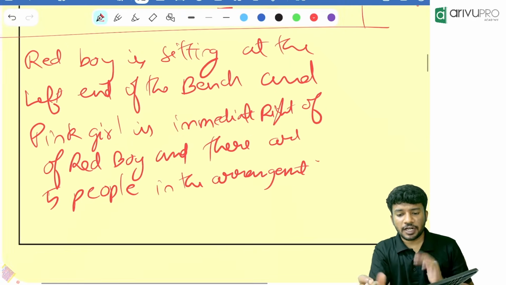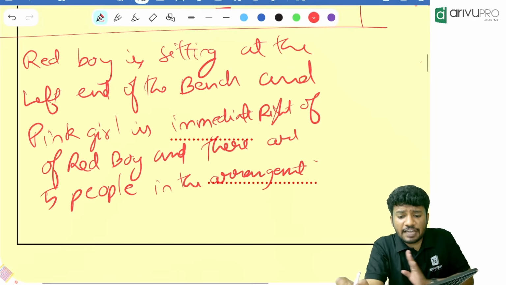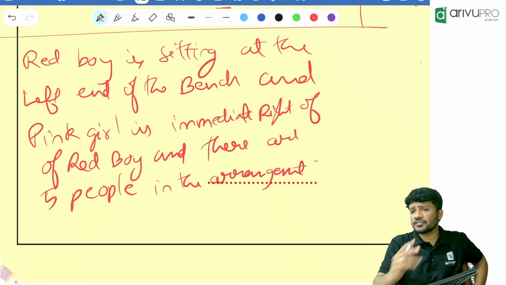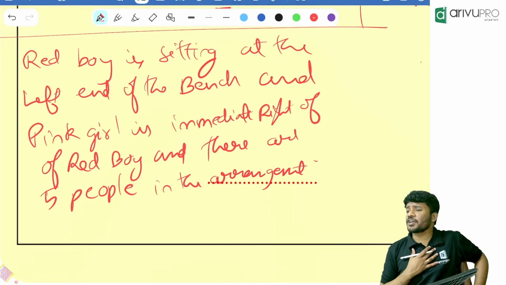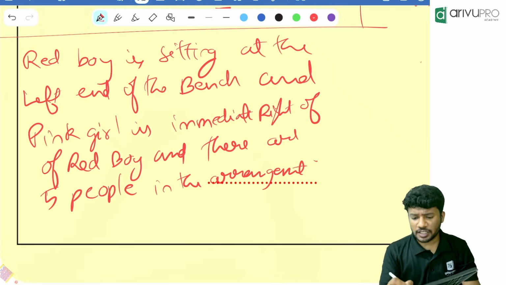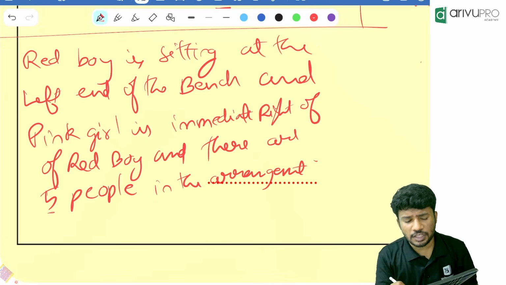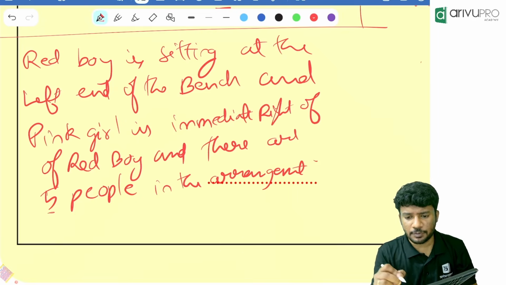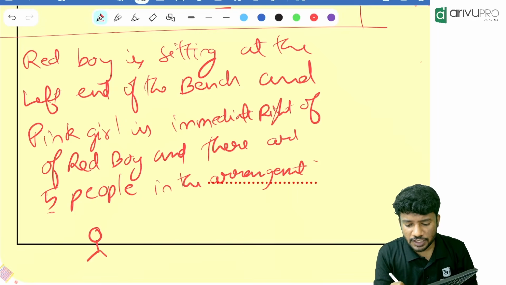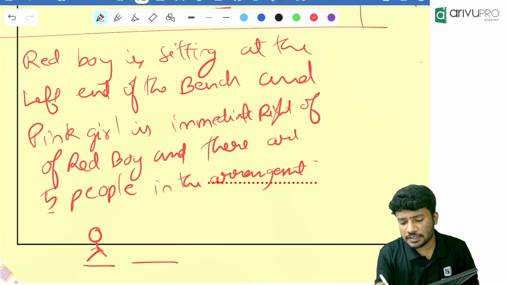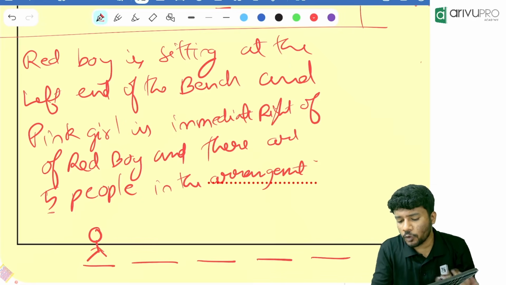So people, red boy is sitting where? Left end of the bench. Left end is where? Always assume we are looking towards which direction? We are looking towards north direction, correct? That means how many people are there in total? 5 people are there in total. Then red boy is where? Red boy is sitting at the left end of the bench. Then can I say that this is the left end of the bench and 4 more people are there?